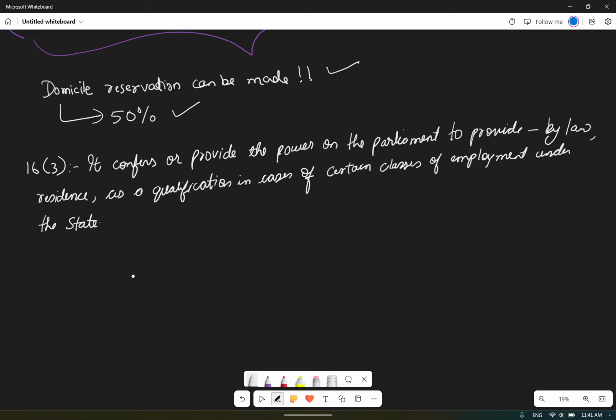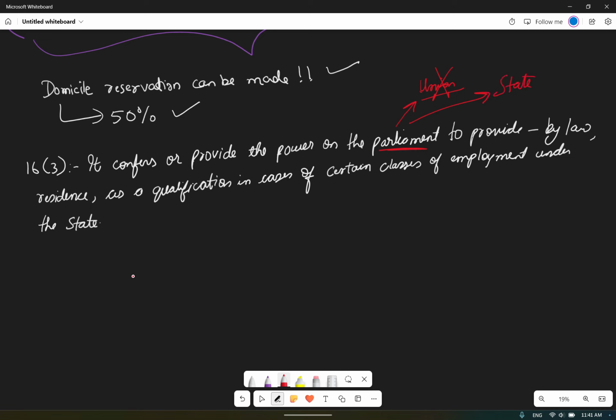So who can provide such conditions? It is not that a state government alone will decide. It is Parliament that will decide such conditions, and that too in regard to the state and not to union appointments. Parliament cannot make residence a qualification for union employment. Whatever law is passed will be only with respect to a particular state.